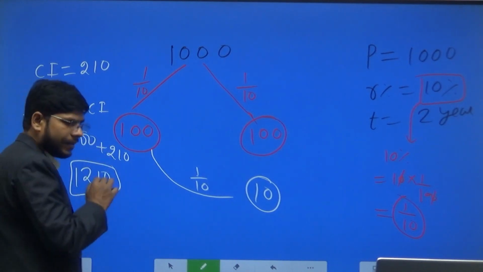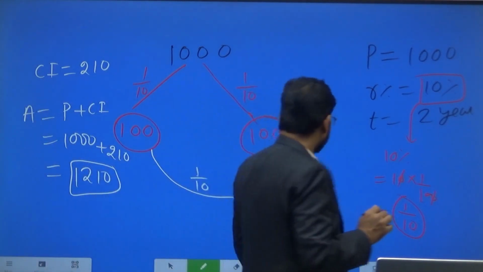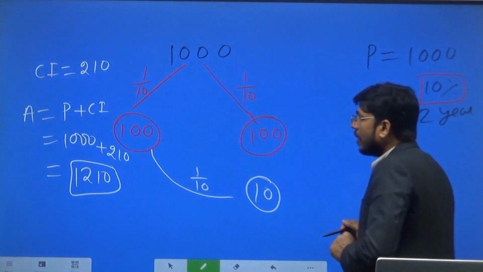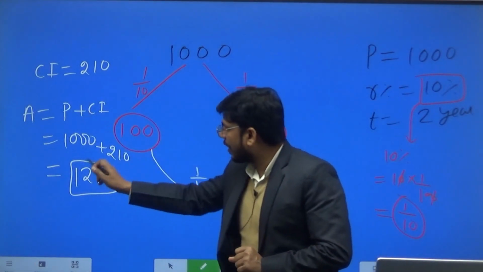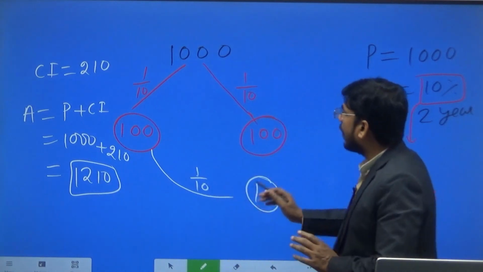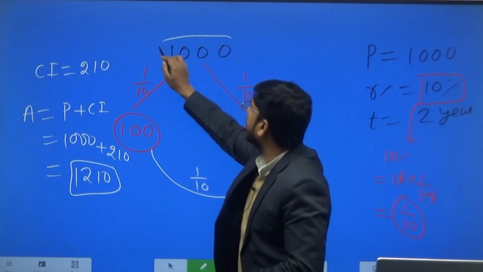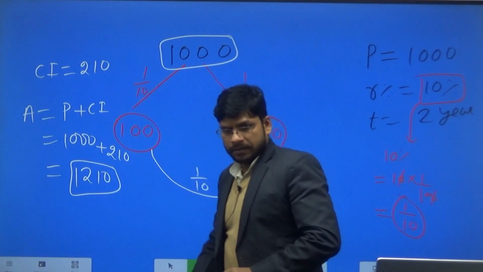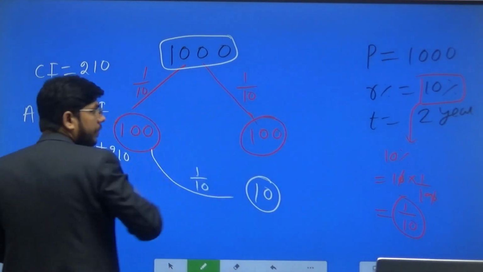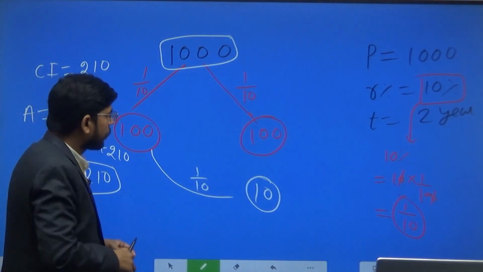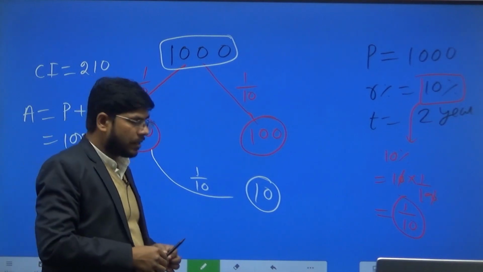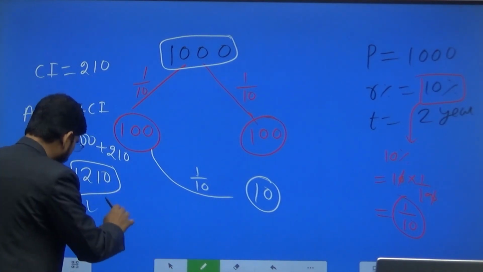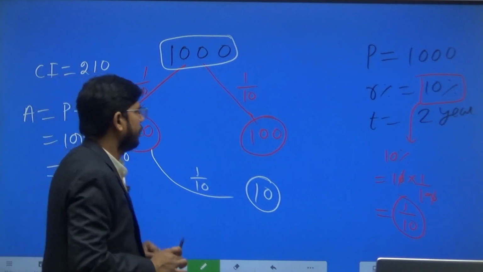Clear? So this is the amount: if I have taken 1000 from someone at the rate of 10% per annum, then at the end of 2 years I have to return this much money.